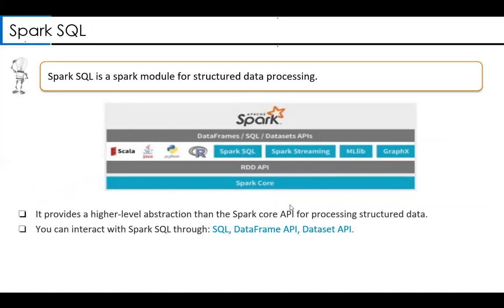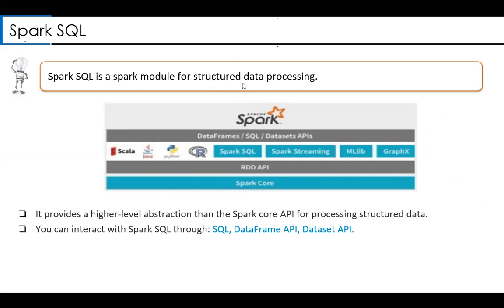What is Spark SQL? This is very important, guys. Spark SQL is a Spark module. If you look at the Spark ecosystem, there is a Spark SQL module which sits on top of your Spark ecosystem. So it is part of the Spark ecosystem. In simple words, Spark SQL is one of the modules in the Spark ecosystem, which is designed for analyzing structured data.